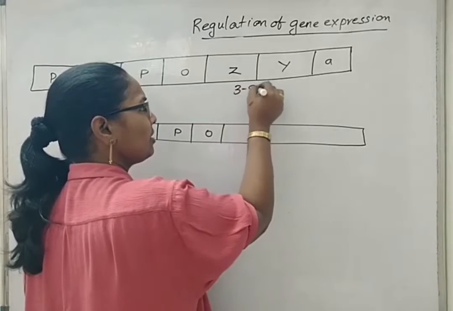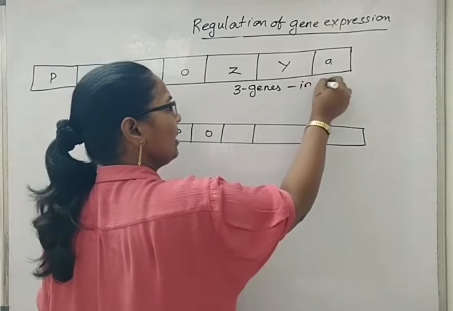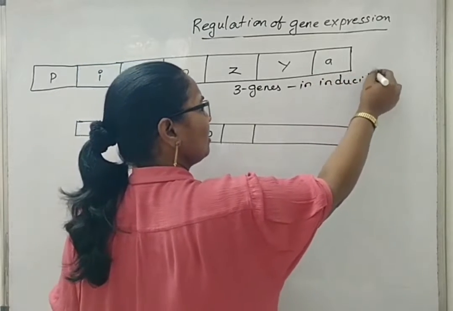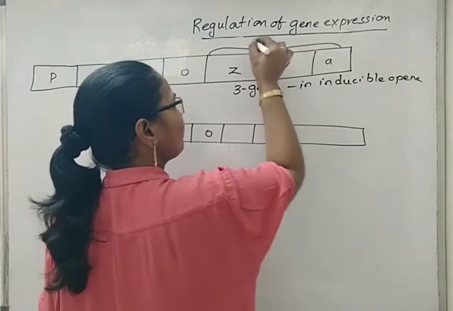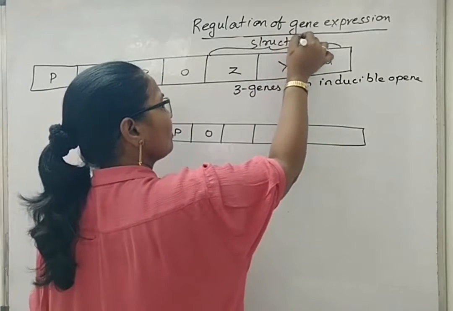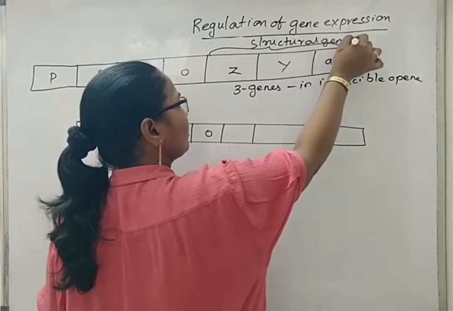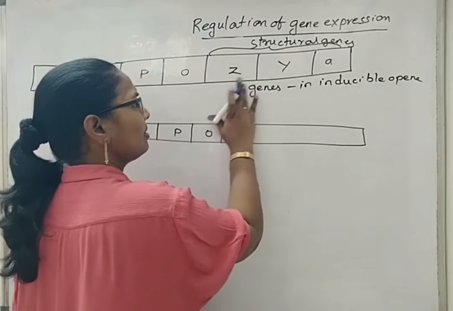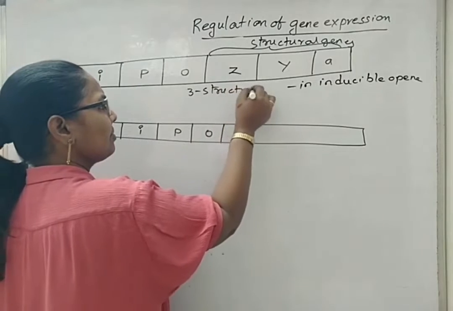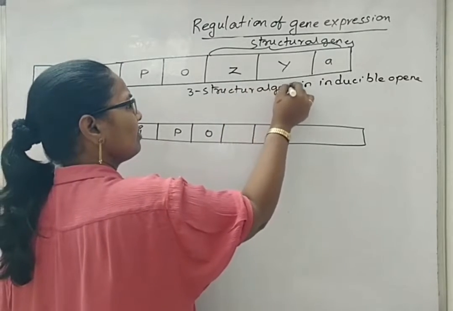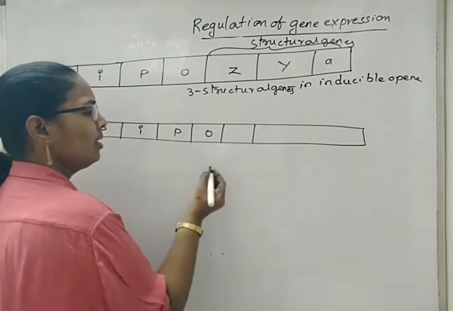So 3 genes in inducible operon. Those 3 are structural genes. So we can also write 3 structural genes in inducible operon.